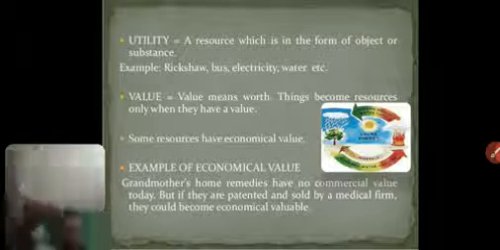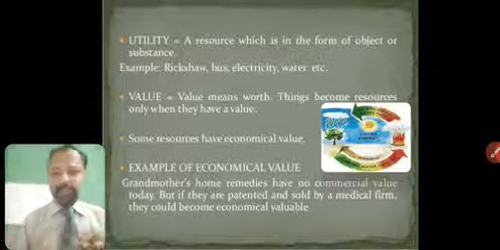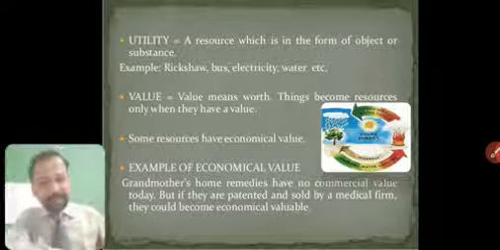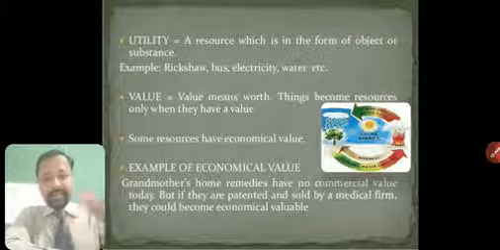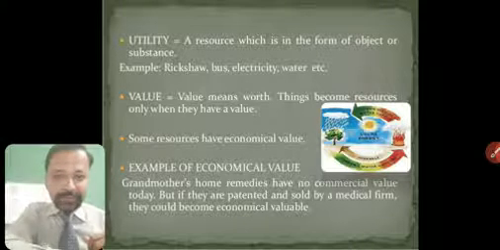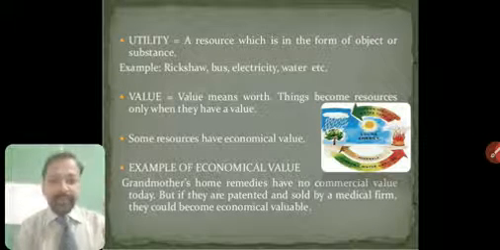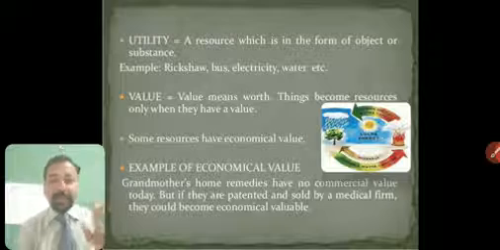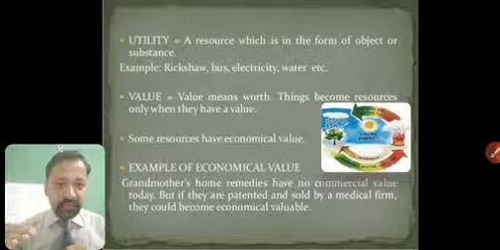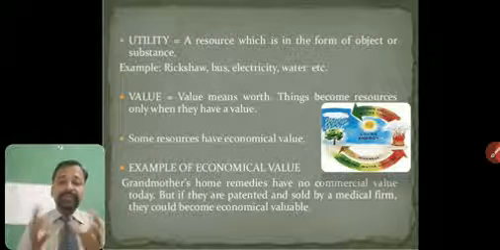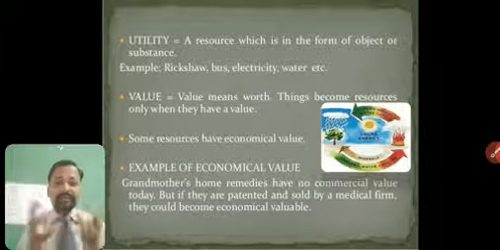Turmeric is easily available in our homes. Many times we use turmeric on wounds. It's a good antiseptic kind of thing. So it is not of commercial value. But if we make certain medicine out of that and we patent it and sell it in the market, then it has some economical value. Okay, so these are the characteristics of a resource: utility, value, and economical value. Now we have seen the definition of resource and the characteristics of resource. Now we will see the classification of resource, how we can classify a resource broadly.